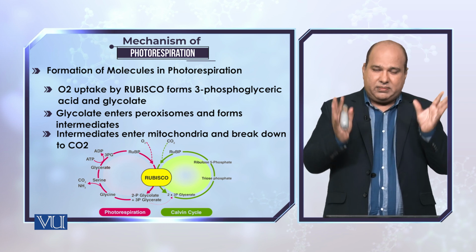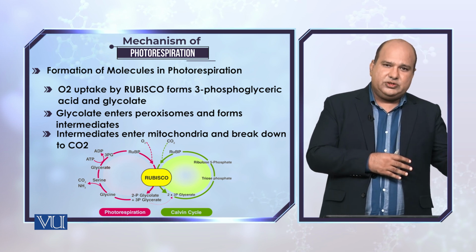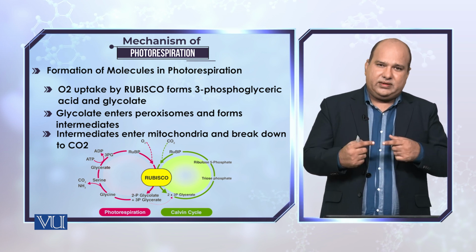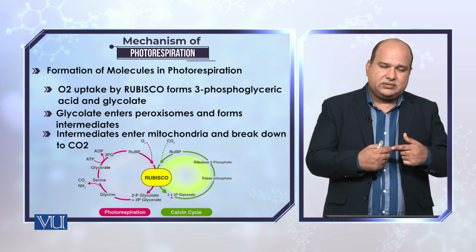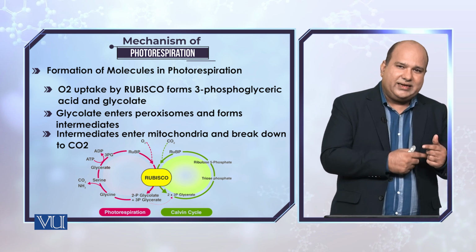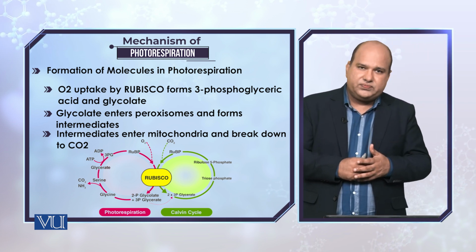Actually, if you remember, 5 of the molecules are used in the regeneration of ribulose biphosphate, and out of the 6 compounds, one is utilized in the formation of glucose.